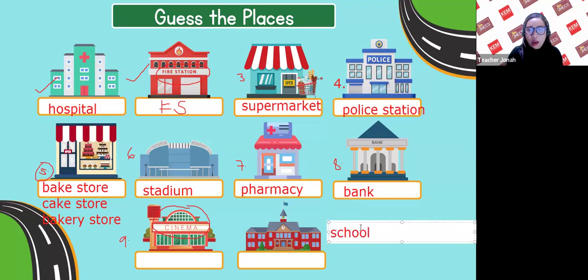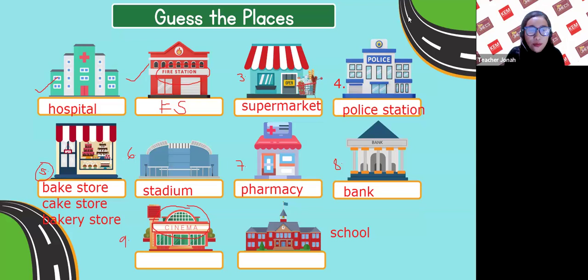Okay, these are all your answers. Number 1, hospital. Number 2 is fire station. Number 3, supermarket. Number 4, police station. Number 5, you have 3 guesses: bake store, cake store, and bakery store. Number 6 is stadium. Number 7 is pharmacy. Number 8 is bank. Number 9 is cinema. And number 10 is school.